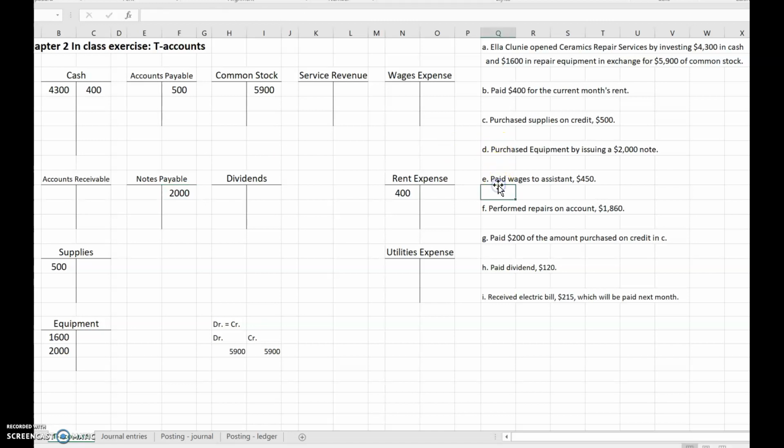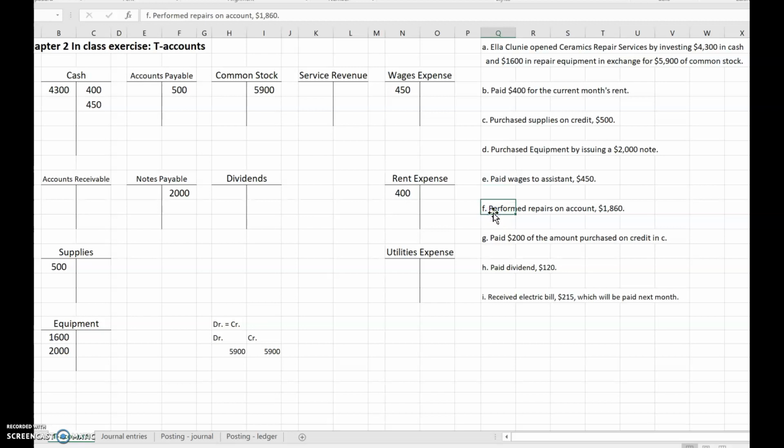We paid wages to an assistant. So we see the word paid. We know cash is going down when you pay for something. Cash is an asset with a normal balance of debit, so it goes down. We put it on the opposite, the credit side of the T. And we're paying wages, so that's a wages expense. And so expenses only go up. The normal balance of expenses is debit. So $450 goes on the debit side of the wages expense T.